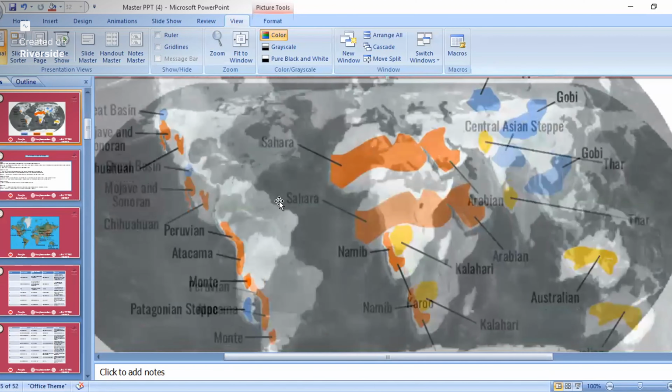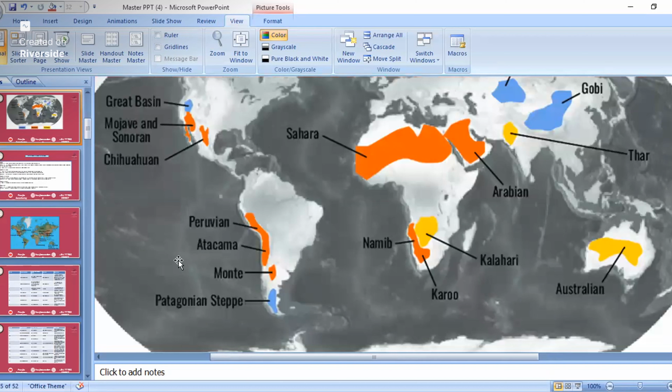Then in South America, deserts like Peruvian, Atacama, Patagonian, and Monte are located. Then in Africa, Namibia, Kalahari, Sahara, and Karoo. The Arabian deserts are in Africa and also some parts in Asia. Then here you can see the Australian deserts.